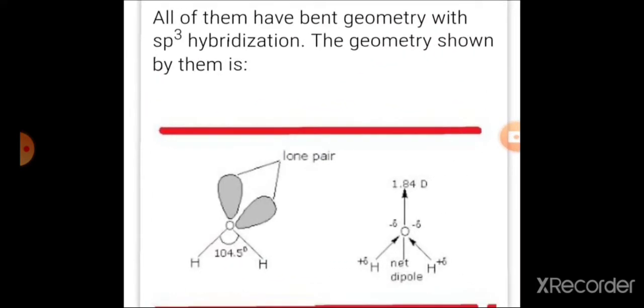The geometry of the water molecule is given here. The bond angle between the H-O-H bonds is 104.5 degrees. All the hydrides formed by group 16 elements have the same geometry. All the hydrides have an angular structure or bent geometry.